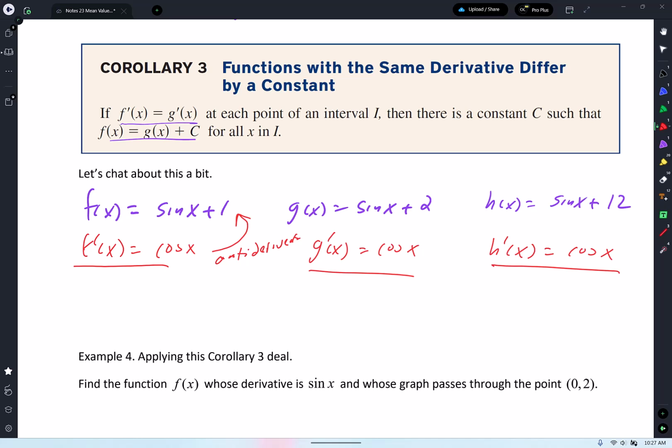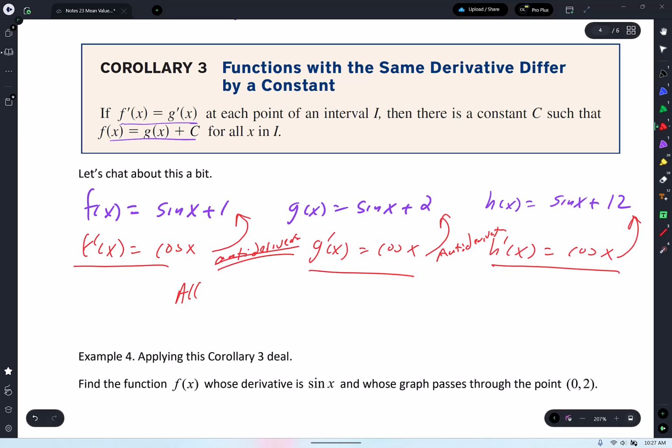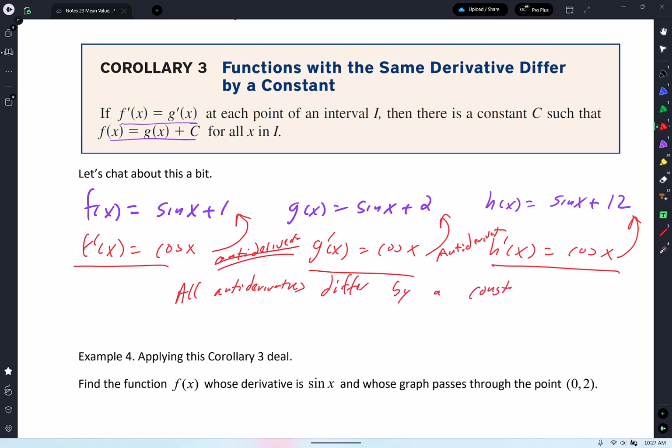And notice that they all differ by what? By a constant. Yeah, we've said it before. So all antiderivatives differ by a constant.